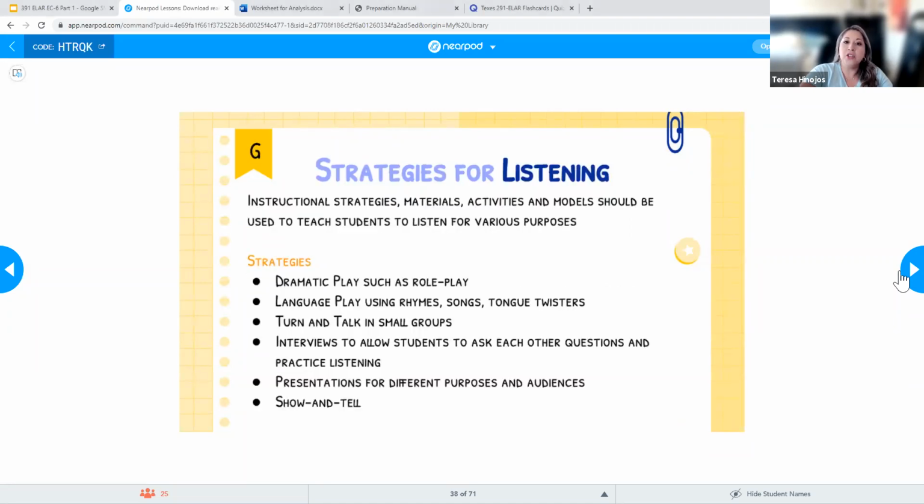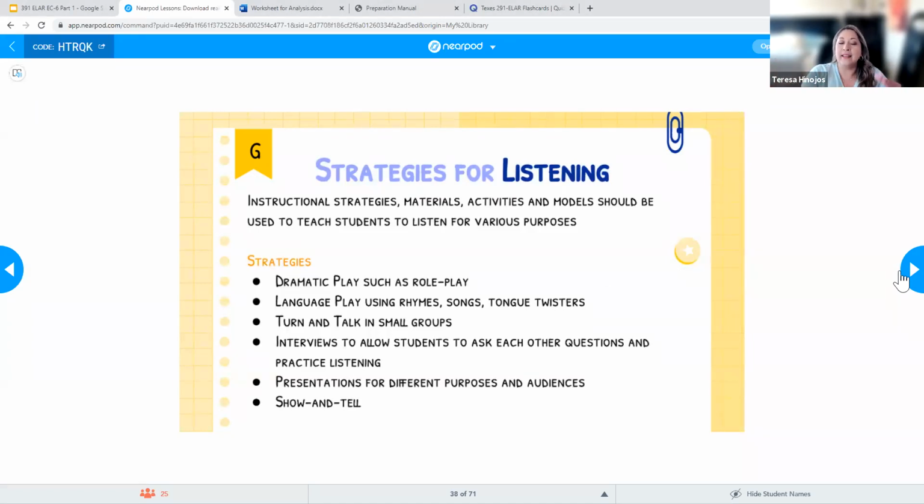Okay, and then when it comes to listening, the same thing, we want to make sure that our students understand how to listen for various purposes. And so all of these, everything that I'm mentioning right now, when it comes to speech, speaking or listening, if you look at the TExES, it'll actually tell you what students have to do at each of the different grade levels.